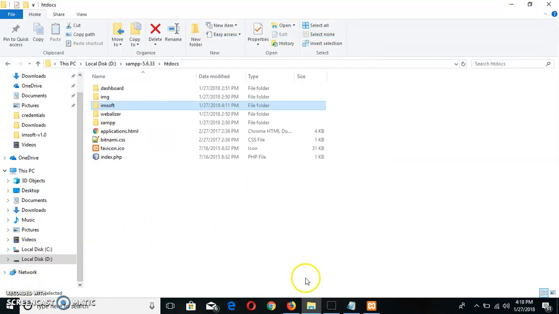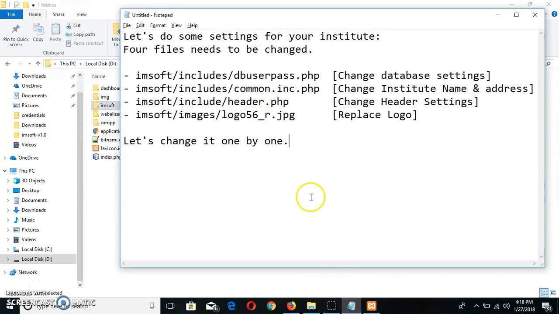Let's make some changes for your institution. To do that, we need these files to be changed: dbuserpass.php, common.inc.php, header.php, and we need to replace the logo with your institution logo. So let's change them one by one. First of all, I'm gonna change the dbuserpass.php setting.